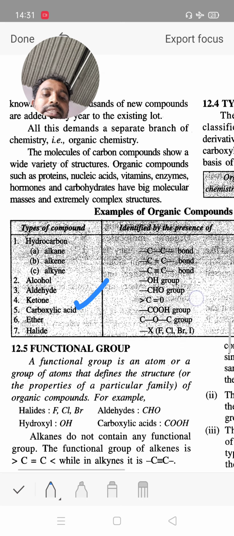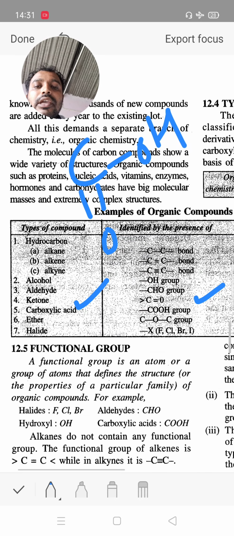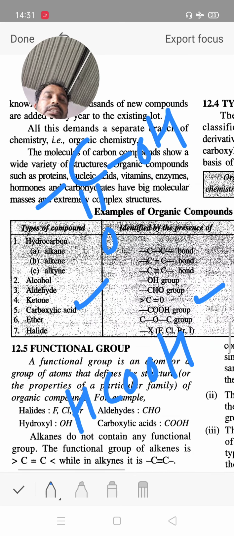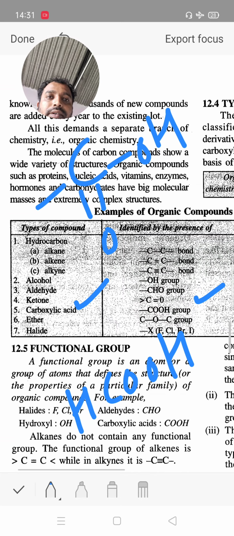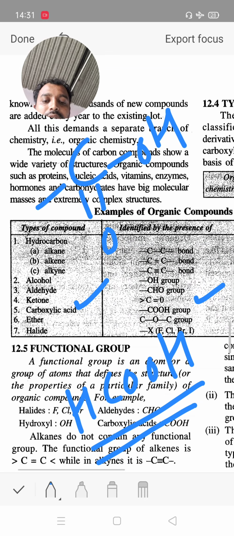Next, carboxylic acid. Presence of C double bond O OH group. It is an example of a carboxylic group. Suppose HCOOH, its name is formic acid. It is present in ants in the form of formica. When ants bite, a tremendous irritation starts, and the same with honeybees. Presence of formic acid in the form of formica.